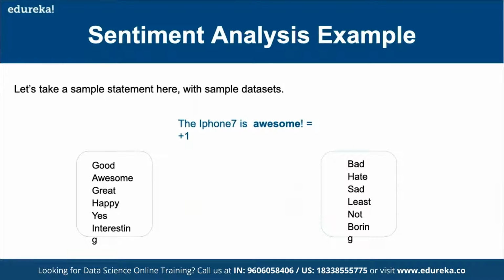Here we can take a small example before we move on to the hands-on to understand better. For example, here we have a sentence, iPhone 7 is awesome. So here we have +1. Why? Because good, awesome, great, happy, yes, interesting, these are examples of positive words. Whereas bad, hate, sad, least, not, boring, these are examples of negative keywords.